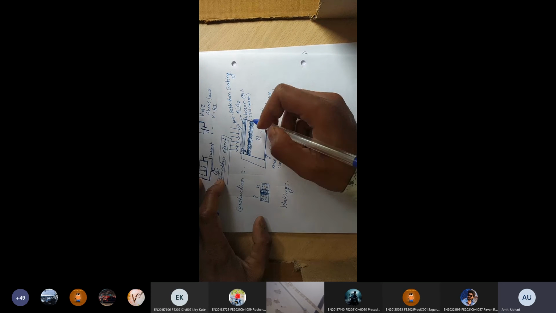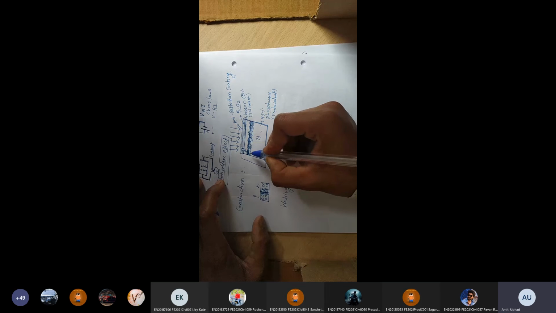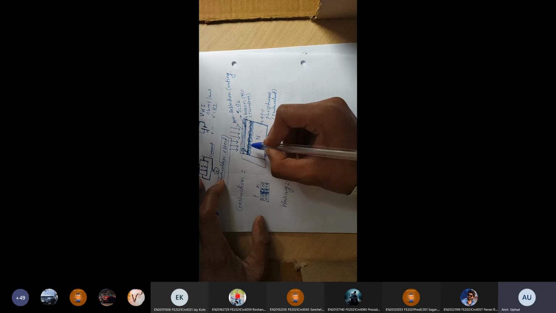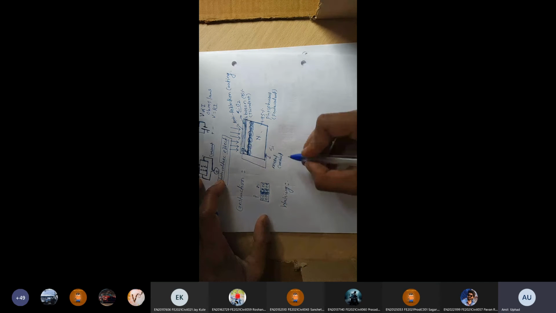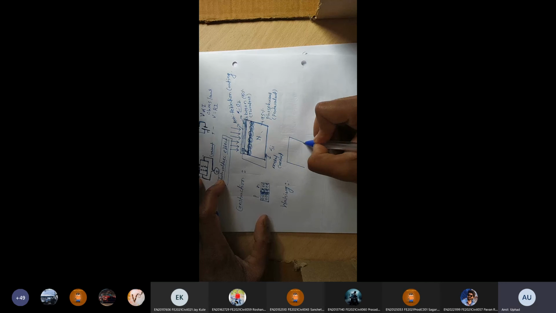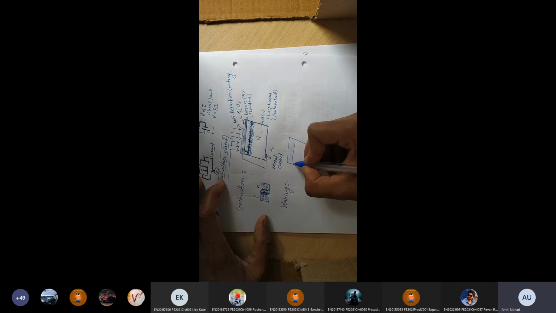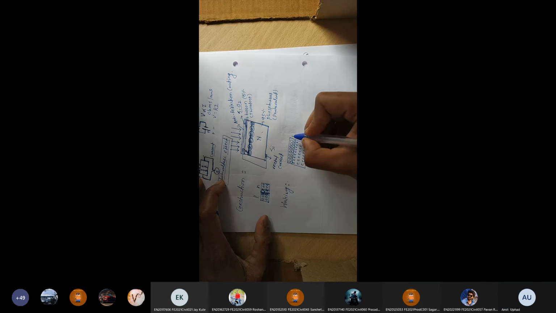light is incident on the depletion layer. And what is the content of the depletion layer? It contains electron hole pairs. Whenever light energy is incident on the electron hole pair, what will happen? Suppose this is our depletion layer. The electrons will be separated again and the holes will be separated again. Here everything becomes positively charged and here everything becomes negatively charged. Is it clear what I am saying? This is p-type.